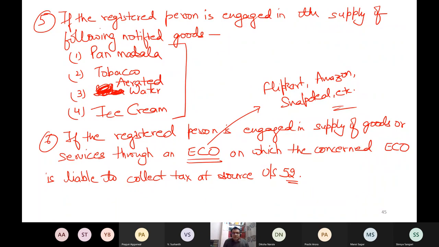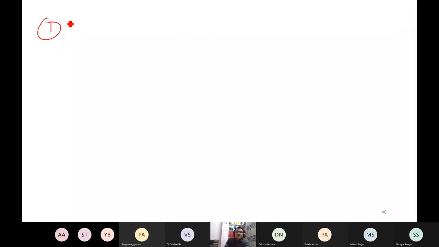Then for this supplier, if Mr. A is the supplier supplying goods to Mr. C, a consumer, through Flipkart, through an ECO, and if on this supply, this ECO is under obligation to collect tax at source from Mr. A, then Mr. A cannot ask for the composition levy scheme. It's not available. And last case, if the registered person